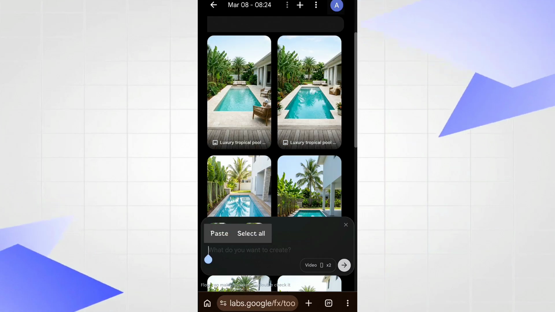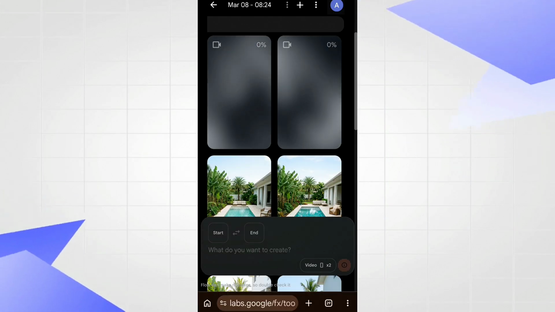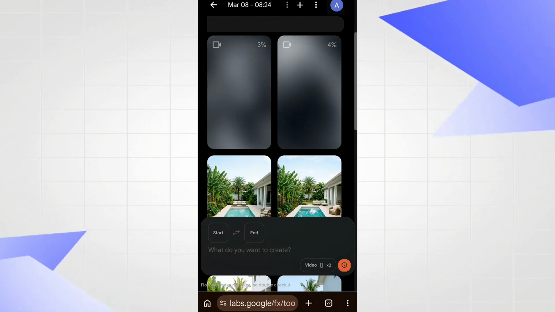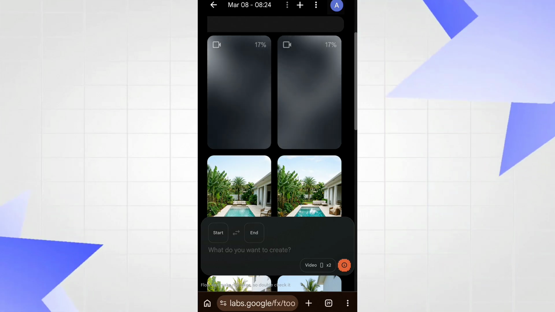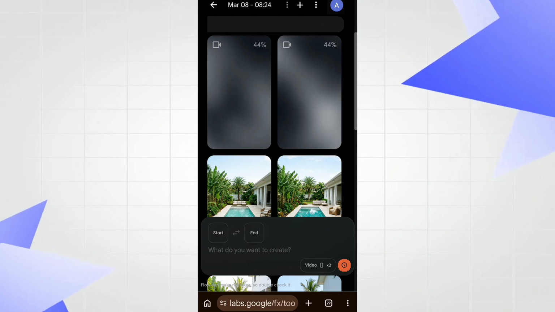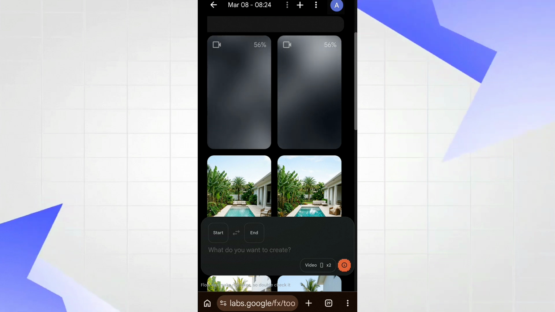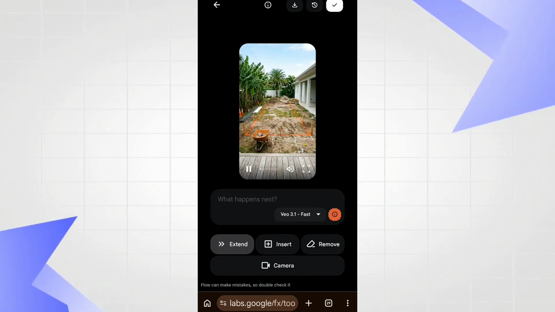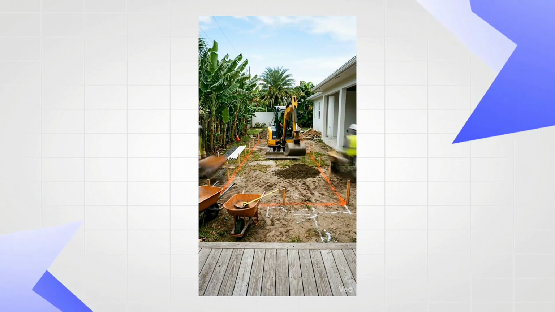Now comes the main part, video generation. Copy the video prompts, select the first generated image, and paste the prompt. Repeat the same process for the rest of the images. And that's it. Your AI video will be created in just a few simple steps. Here's the video we created.